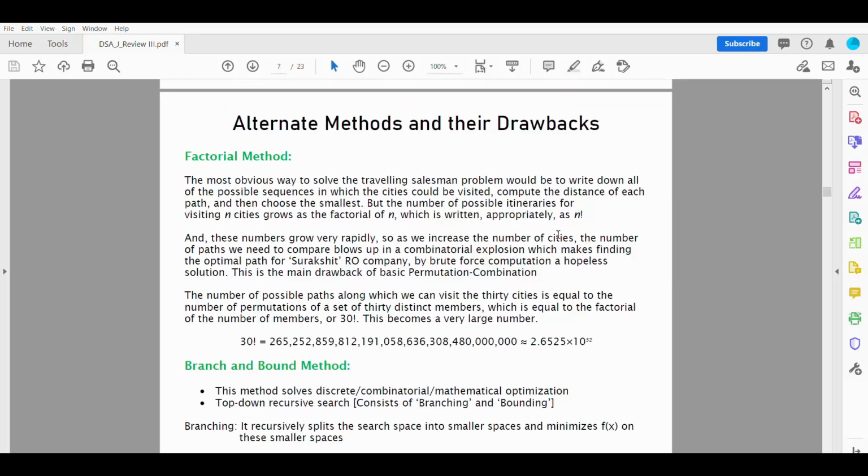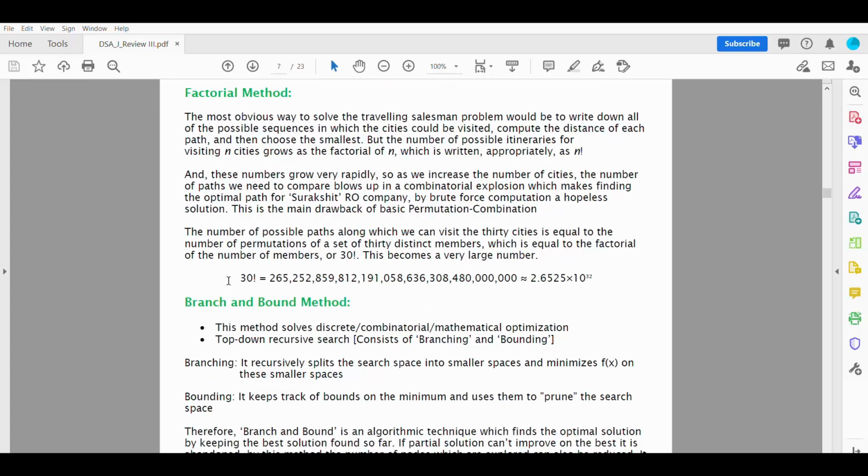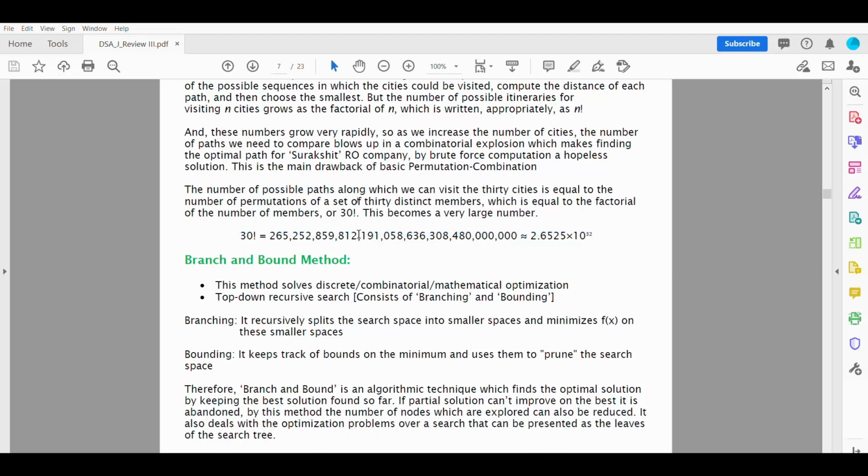Alternative methods and the drawbacks. Actually, the first method is obviously, as I said, the factorial method. Even for 30 cities, it becomes a very huge number to calculate. This is the number of possible paths which you can visit. So this does not make sense.